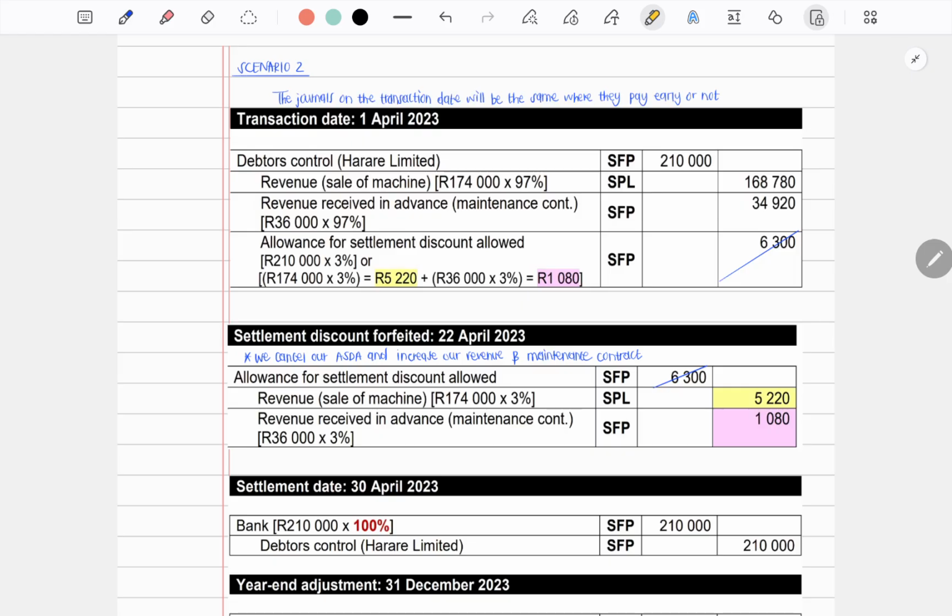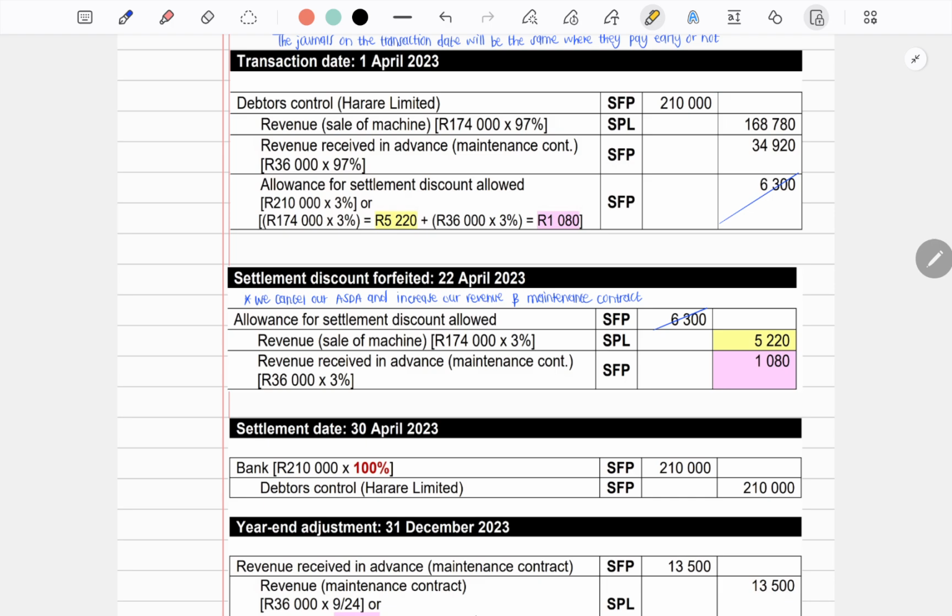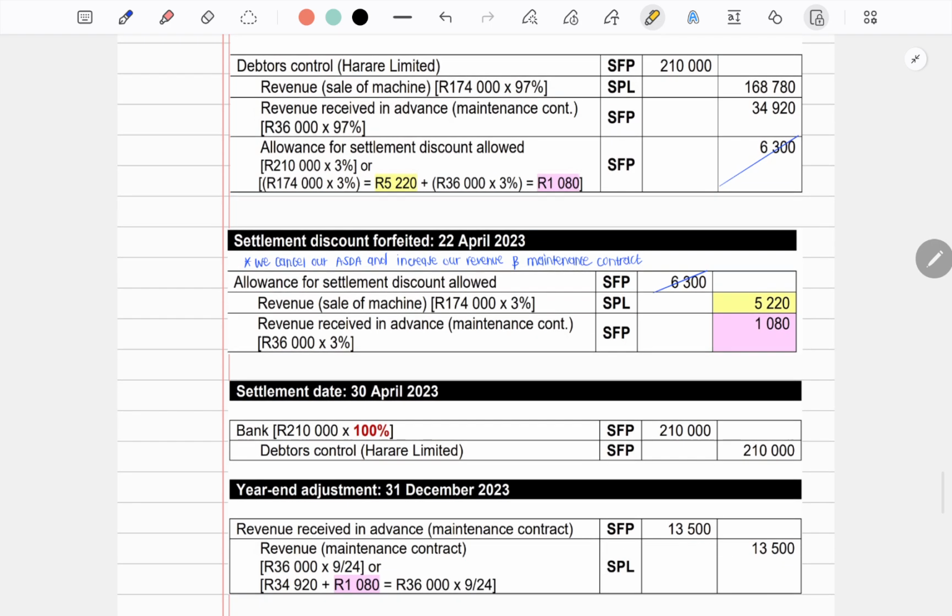Then, at our financial year end, on the 31st of December 2023, we met some of our performance obligation and we have to increase our revenue. Therefore, revenue will increase on the credit side by 13,500 and the revenue received in advance will decrease by the 13,500, which reduces our liability and increases our revenue.